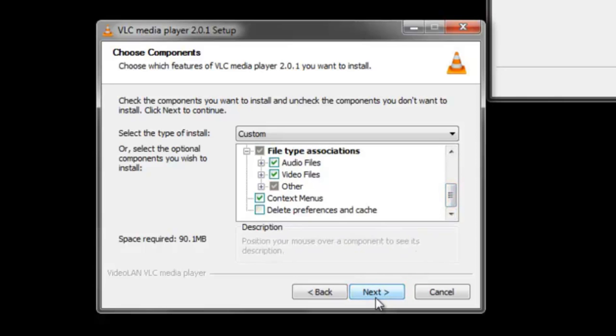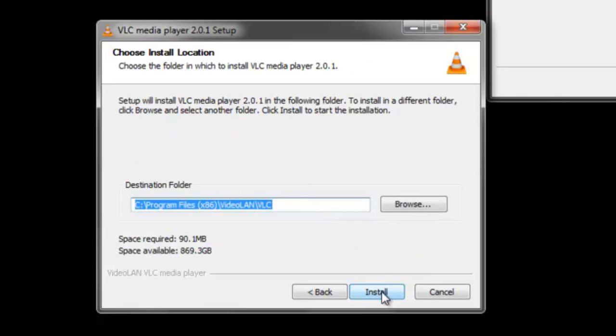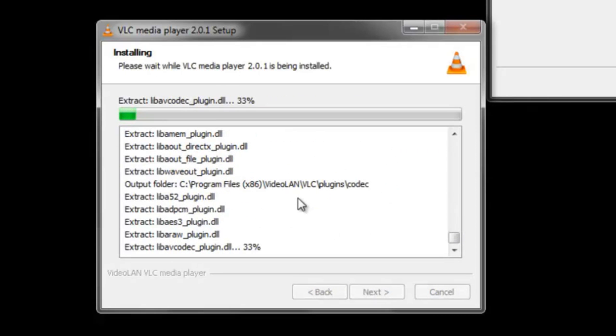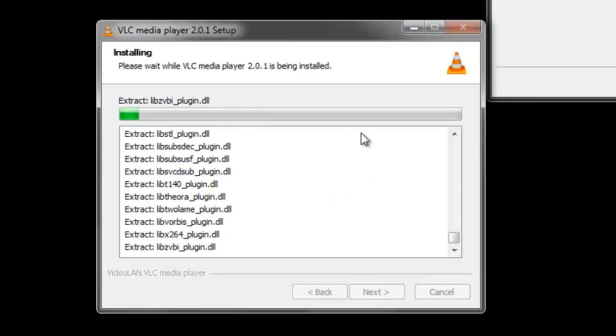We'll leave all that. Install it to the default. I like to show the details and see them all go through. So now we will wait for this to finish.